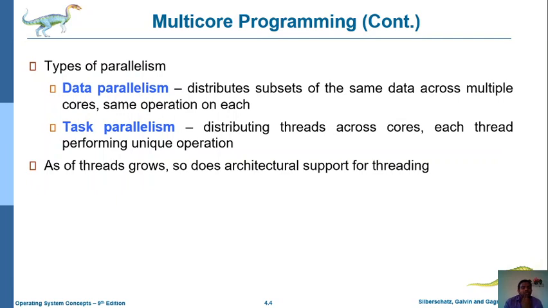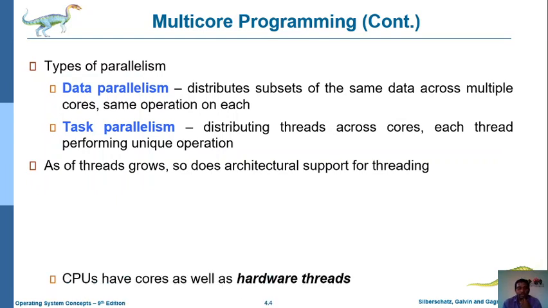That is one more difficulty while using the multi-threading concept. These are some of the major problems of multi-threading. When the number of threads increases, how do we architecturally support those threads?